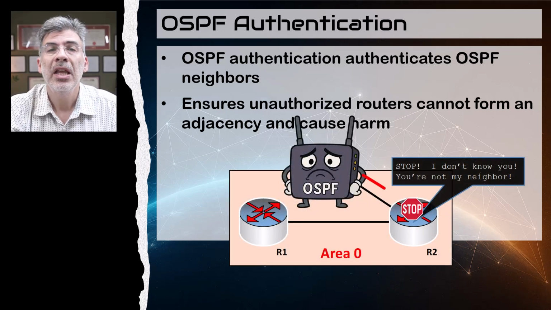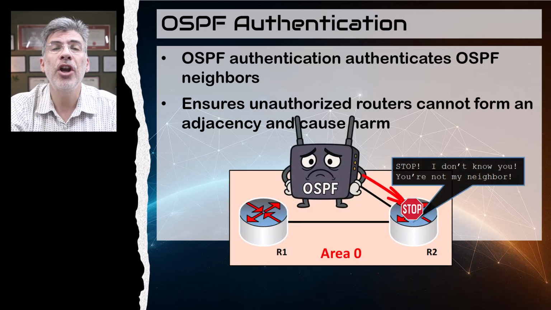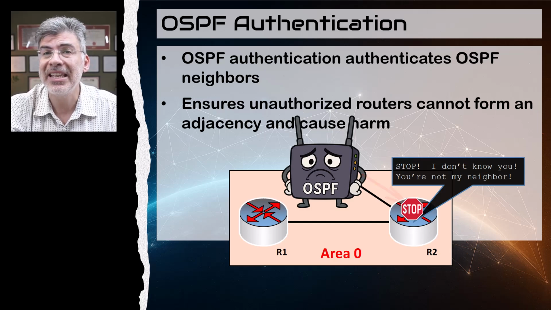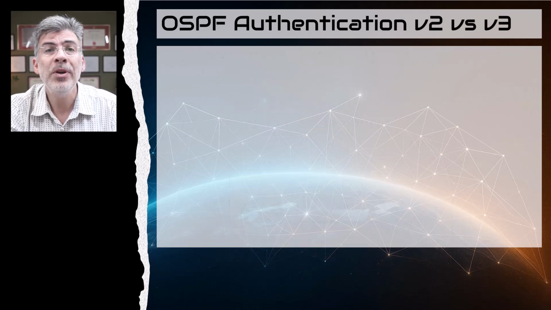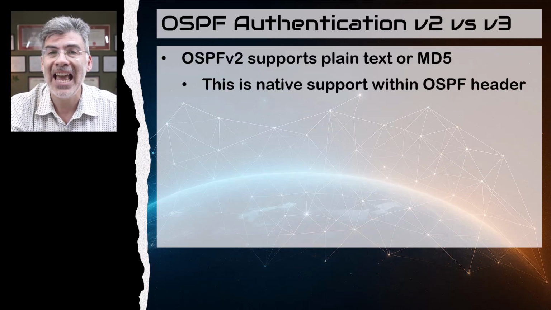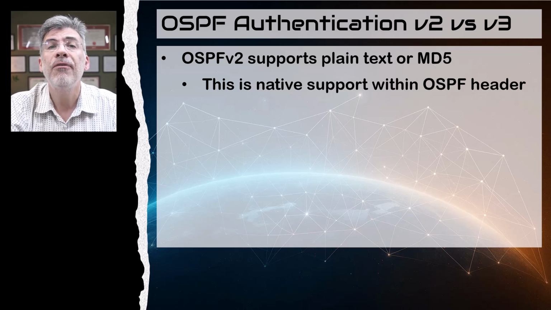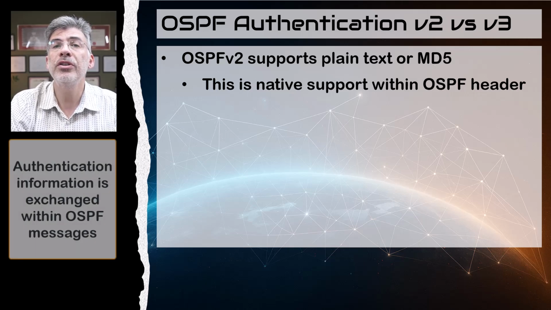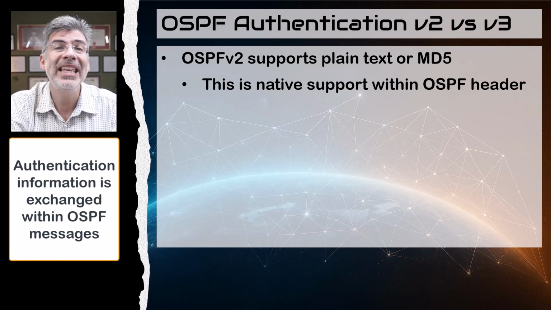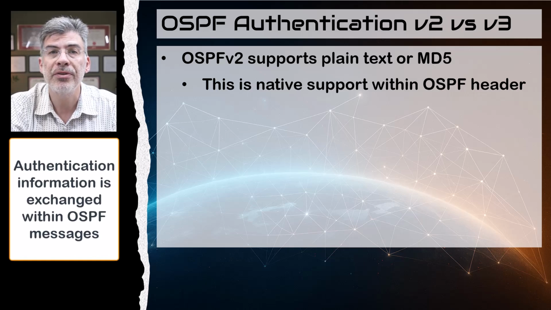cause harm. Now, in one of my earlier videos on OSPF, I did mention something about OSPF authentication and how it is one of the areas where OSPF version 2 and version 3 differ. OSPF version 2 uses plain text and MD5 for its authentication and is an actual native feature of OSPF version 2. In other words, authentication takes place within the OSPF messages that are exchanged between routers.